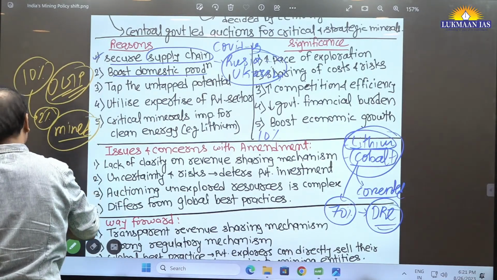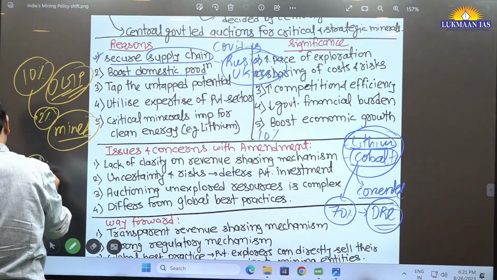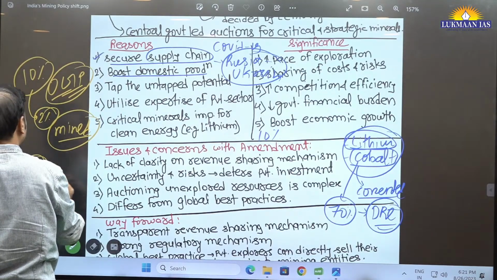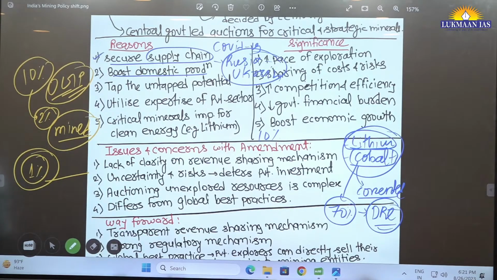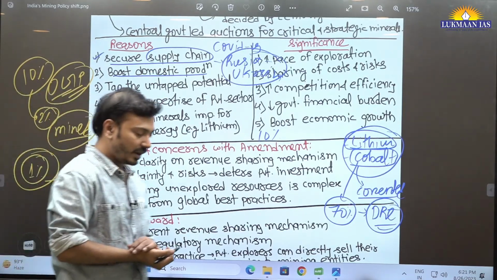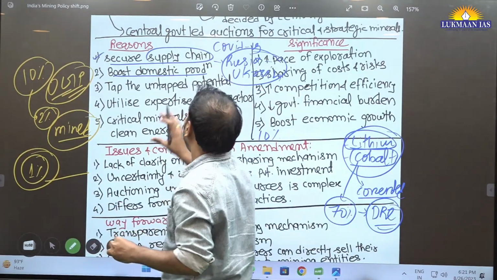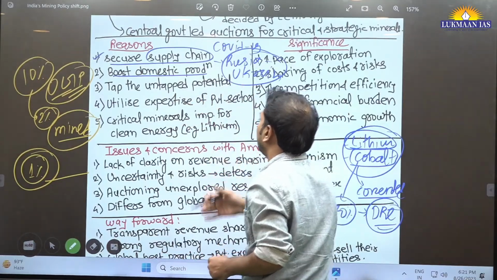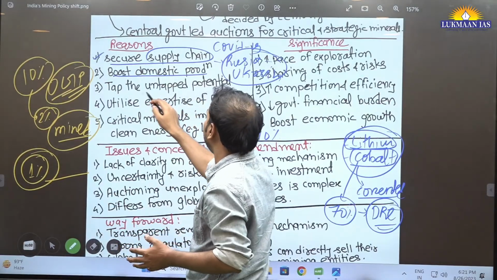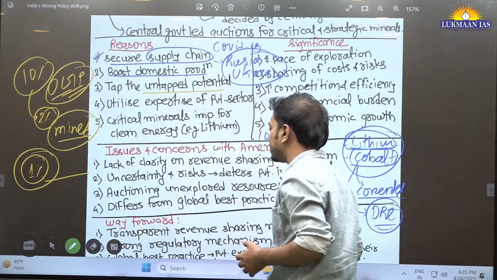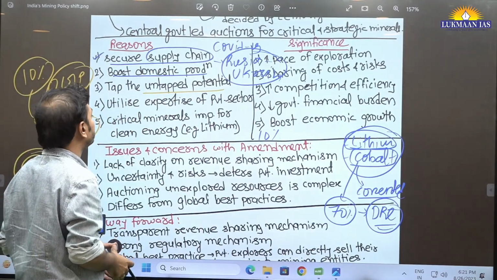Only 2% have been mined, and India spends less than 1% of the global mineral exploration budget. Less than 1% of the global mineral exploration budget. Now these facts you can mention in your answers. Very relevant and important ones, right? So after understanding that we have not tapped the untapped potential, we are trying to seek the participation of the private sector and boost the production of these minerals within the country.